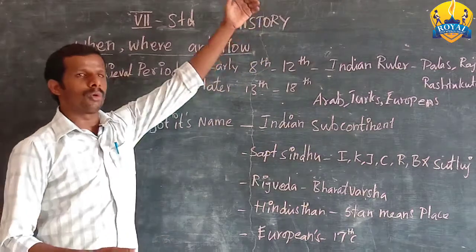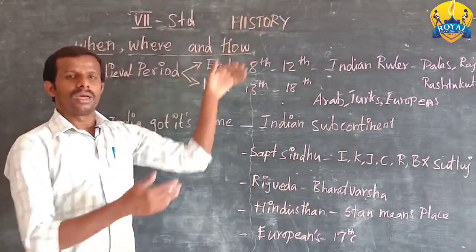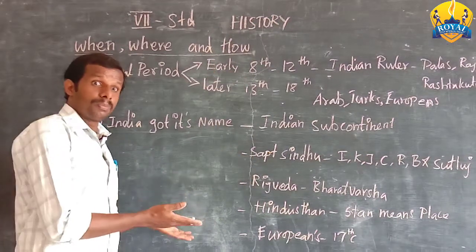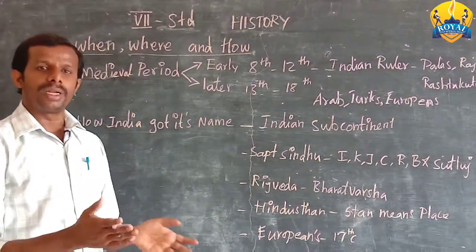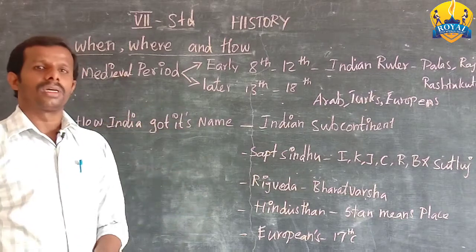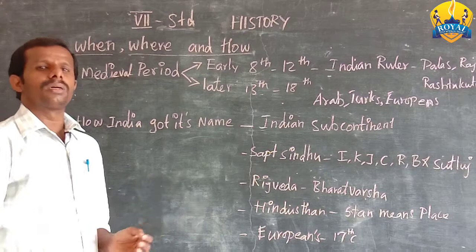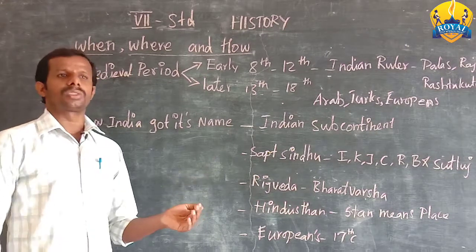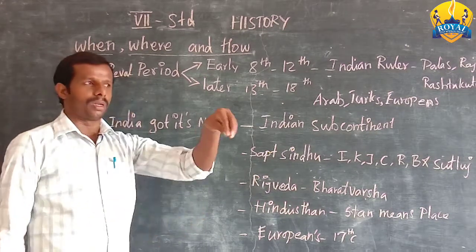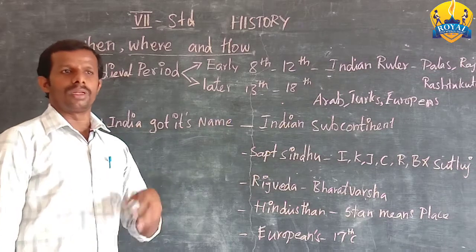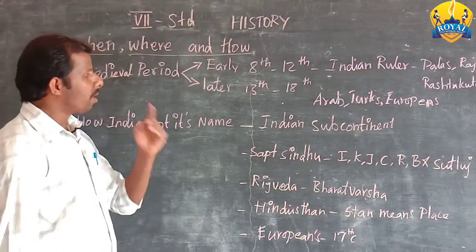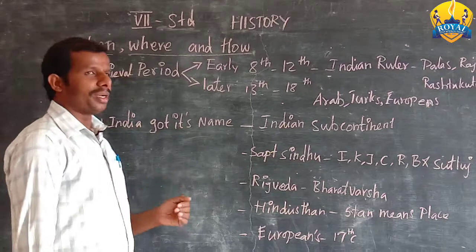We have huge mountains, plains, deserts, plateaus, coastal lines, islands. So several geographical features as well as ethnic groups, ethnic people also live in our country. So India is called a subcontinent.